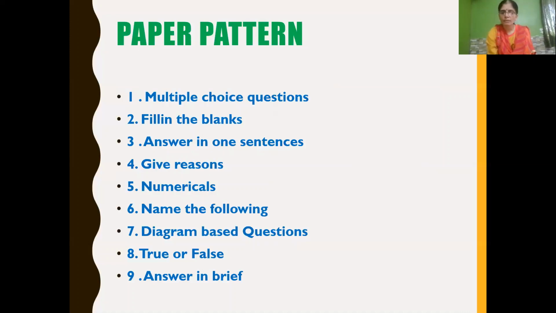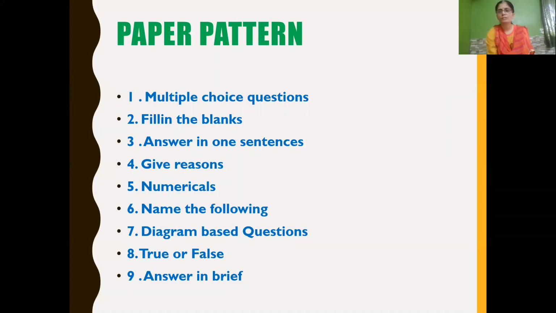In the same way, give reasons will be there. And numericals, some very simple problems from the chapter Sound. You have to find the frequency, time period and all, isn't it? So you have to practice that. One or two numerical questions will be there. Then name the following. Questions with answers in the form of options will be given.